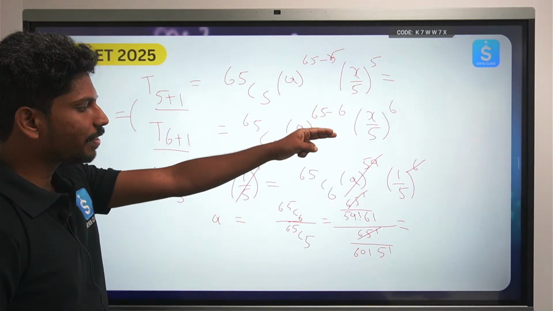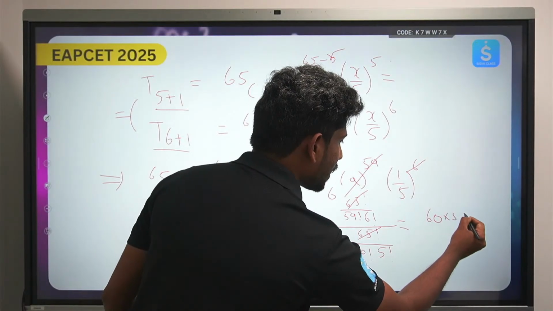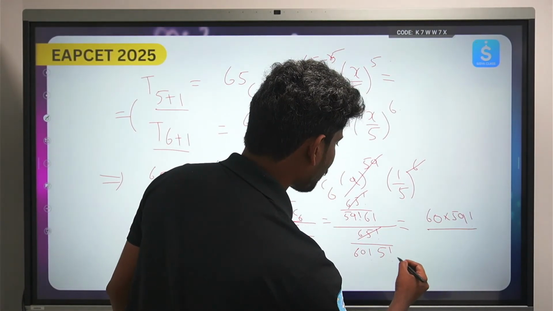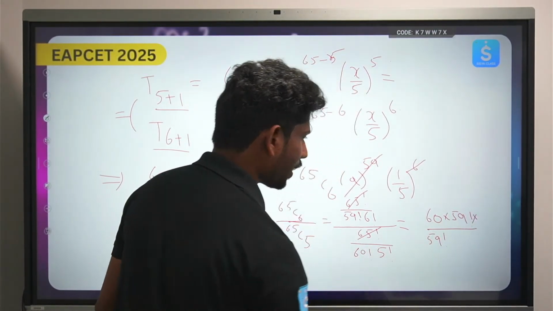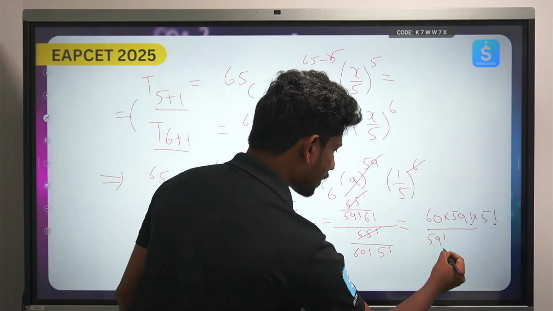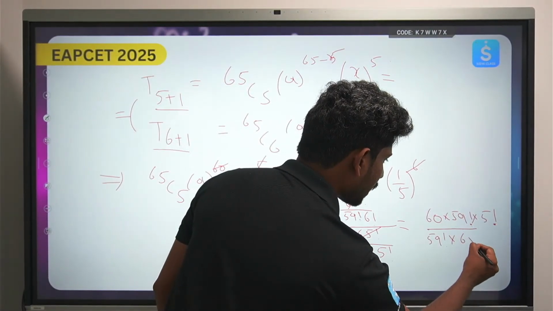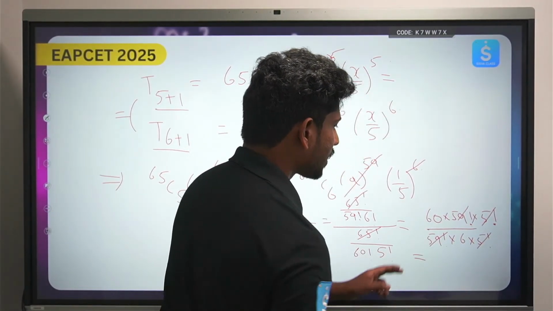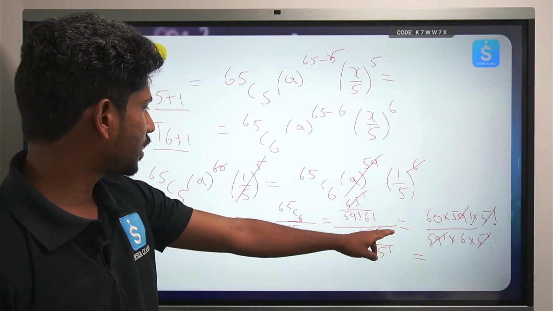So this will be 60 factorial, which you can write as 60 into 59 factorial, by 59 factorial into 6 into 5 factorial. So you can cancel 59 factorial, and 60 by 6 is 10.